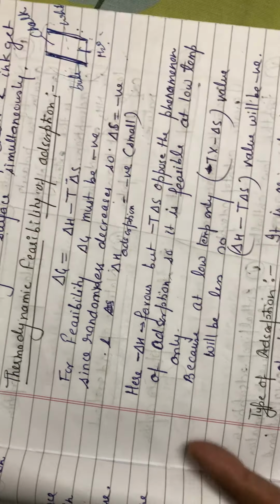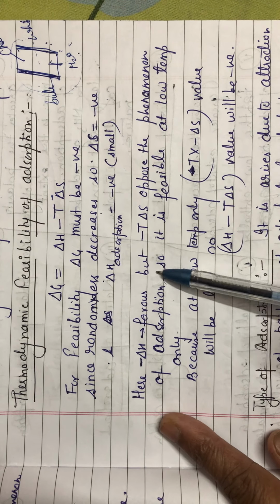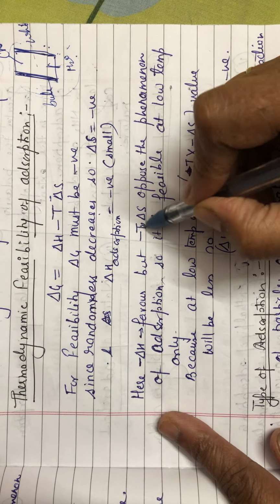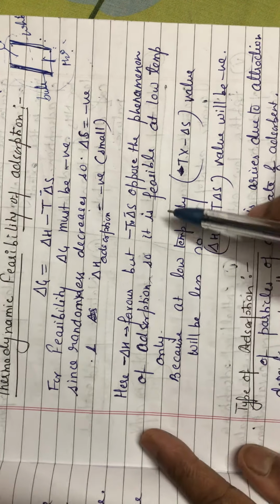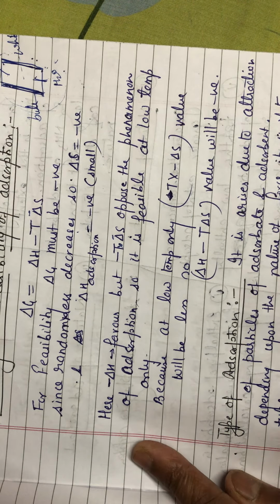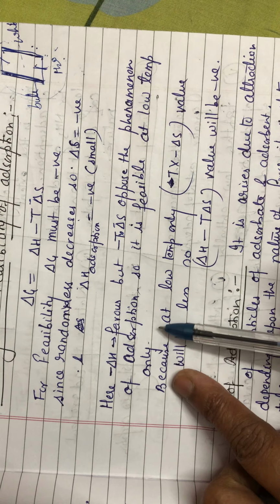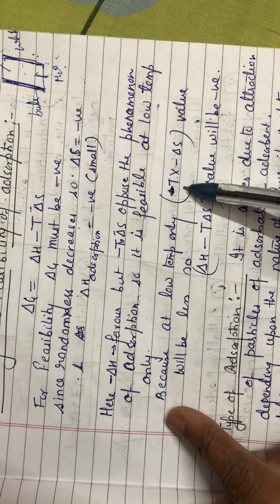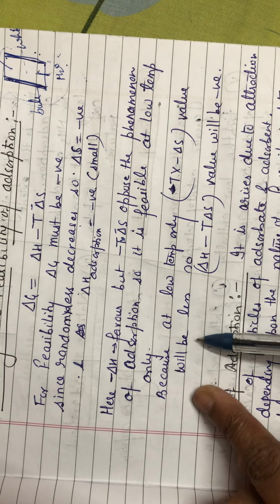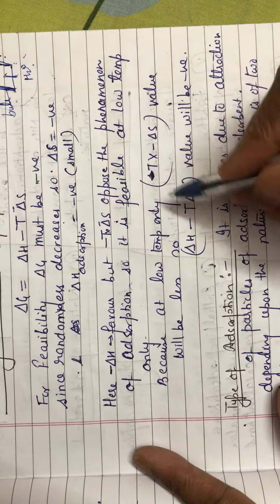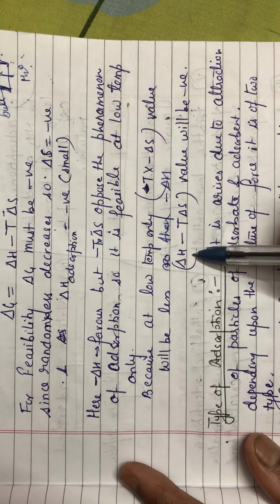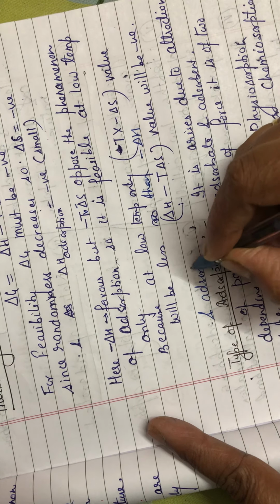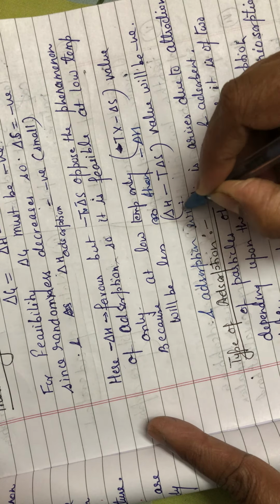That's why we can say that del H favors, but minus T into minus del S opposes the phenomenon of adsorption. Adsorption is only possible if the temperature is low, because at low temperature the T del S term will be less than del H, so del H minus T del S will be negative and adsorption will occur.